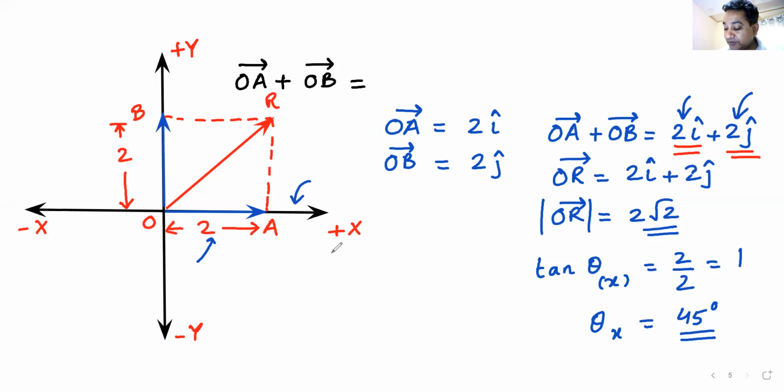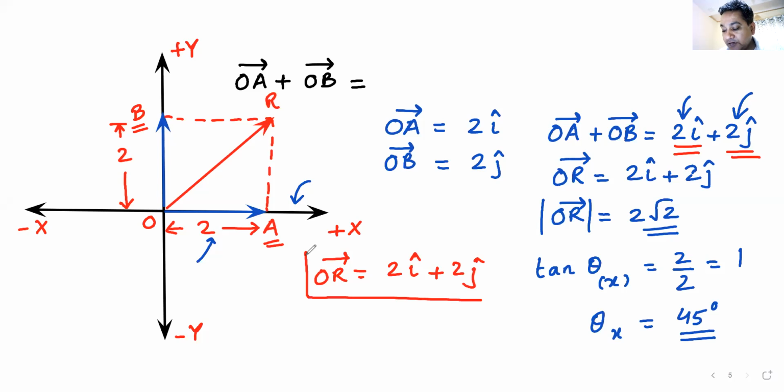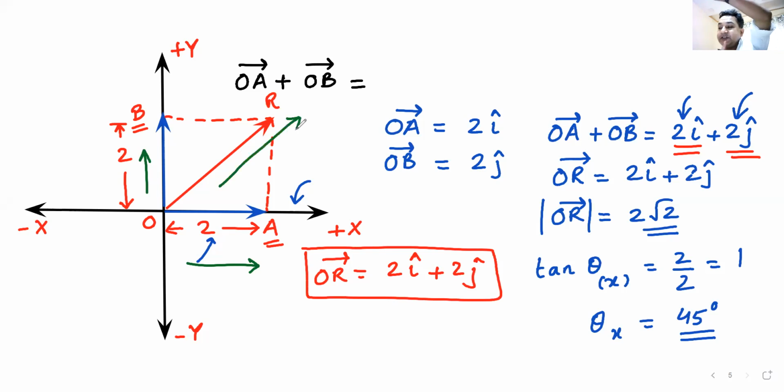So this OR vector was this vector plus this vector. So it is 2i plus 2j. Another thing that you must remember is this, that one vector is going like this in this direction. The other vector is going like this in the upward direction, but the resultant is going like this in this direction. And that is why direction matters, because if the directions change, the resultant will change. Am I clear with the concept?